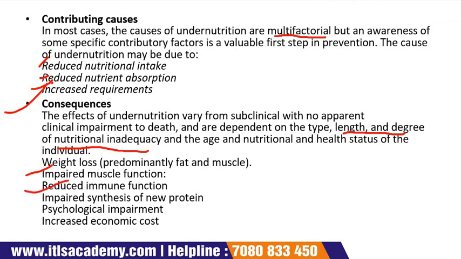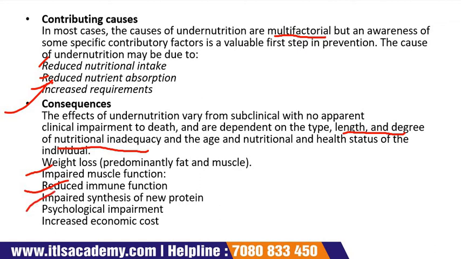Next is reduced immune function. Due to undernutrition, your phagocytosis level decreases, your chemotaxis level decreases, and due to this there is a decrease in intracellular bacterial destruction. This all occurs due to a decrease in T lymphocytes, and once the T lymphocytes decrease, obviously the rate of infection in the body increases. A poor response to vaccination simultaneously occurs.